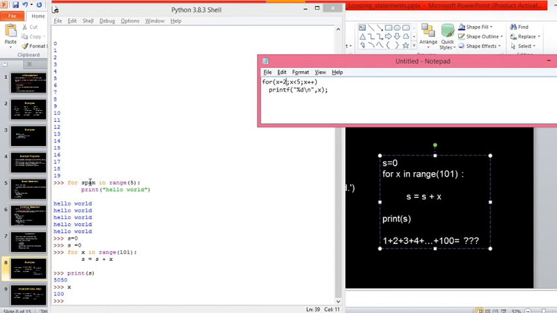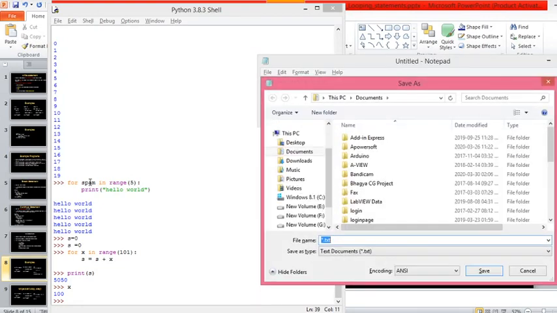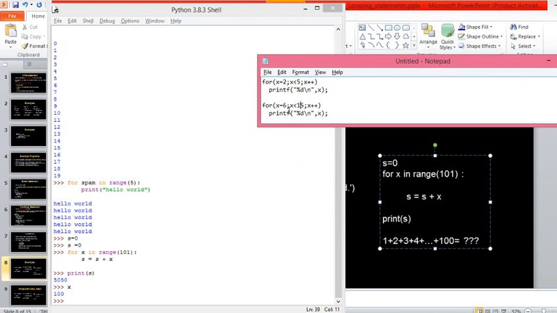Are you getting my question now? Yes, sir. See, I'll type one more here. You try to understand the difference. In C, for example, here I can write 6, and here I will go up to 15. The starting value is 6 and the end value is 15. So now it will go from 6 to 15. Correct?